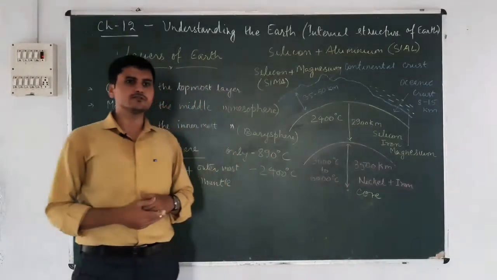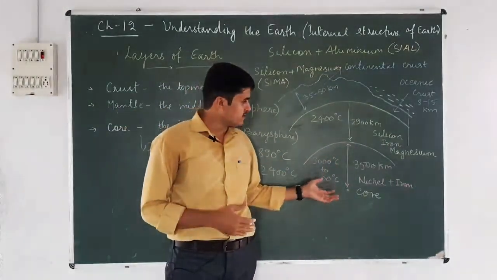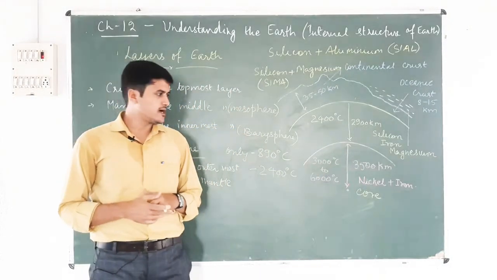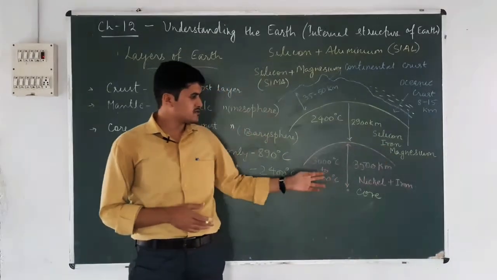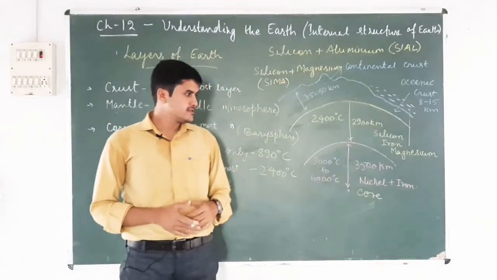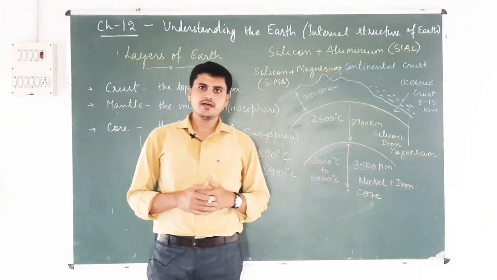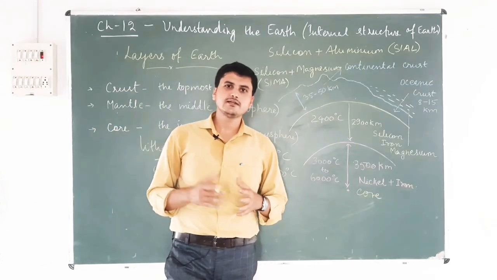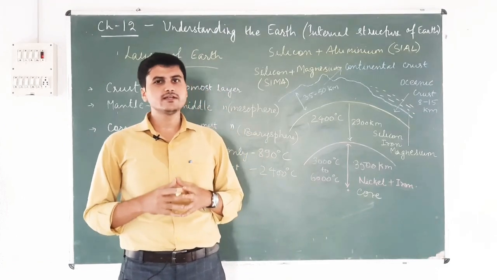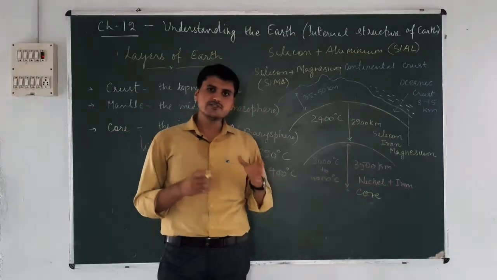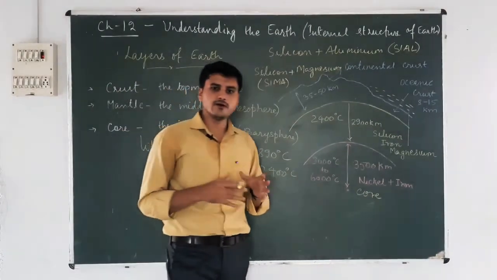And now move to the innermost layer, core. In the core the temperature is very high, everything is in molten form, and the materials mostly present are nickel and iron. In the mantle we see silicon, iron, magnesium, but in the core usually nickel and iron are present. This presence of nickel and iron gives the magnetic field to our earth. As we all know, our earth has two poles, north and south pole, due to its magnetic field, because our earth generates a magnetic field, and this magnetic field comes from the nickel and iron present inside the center of the earth. Okay, so this is all about the structure of the earth.